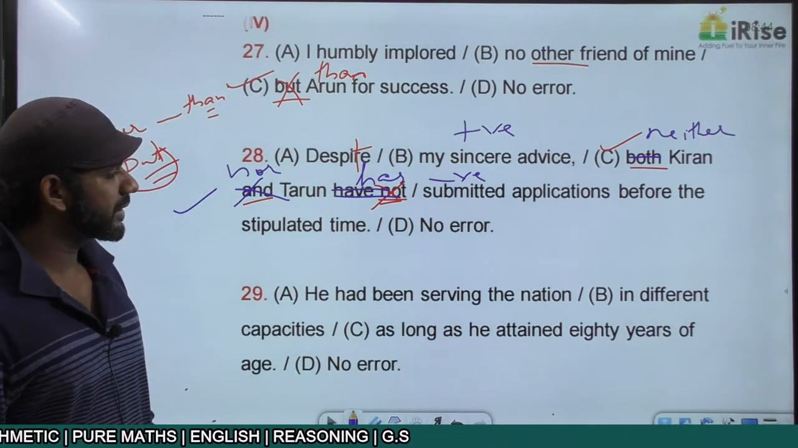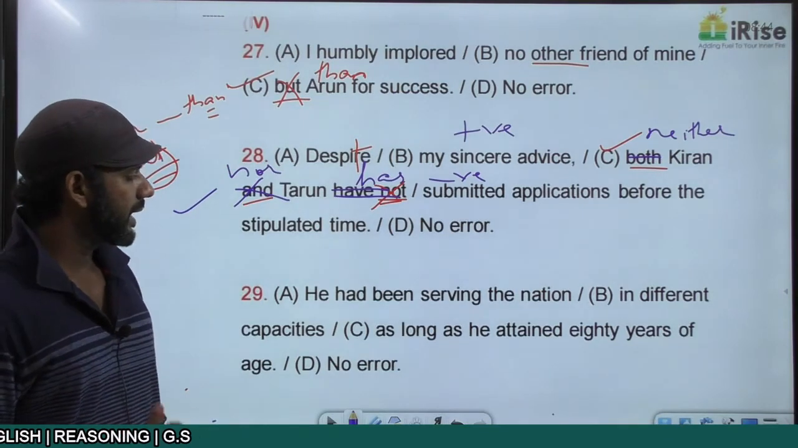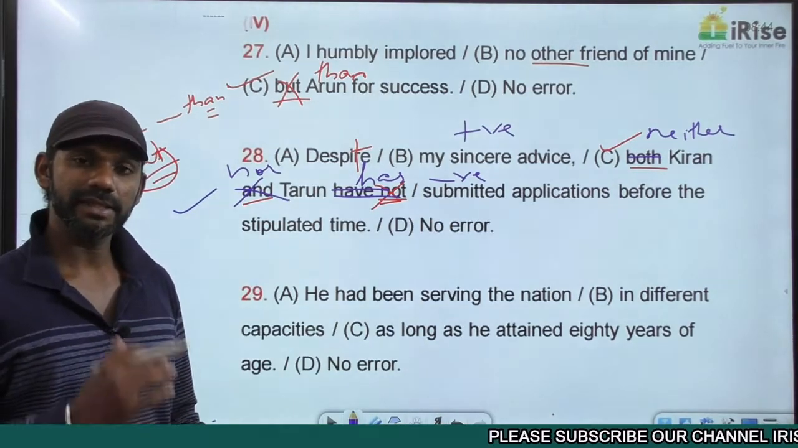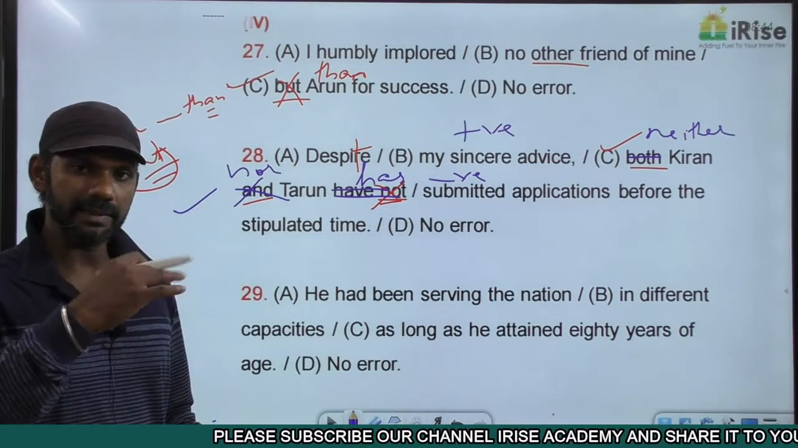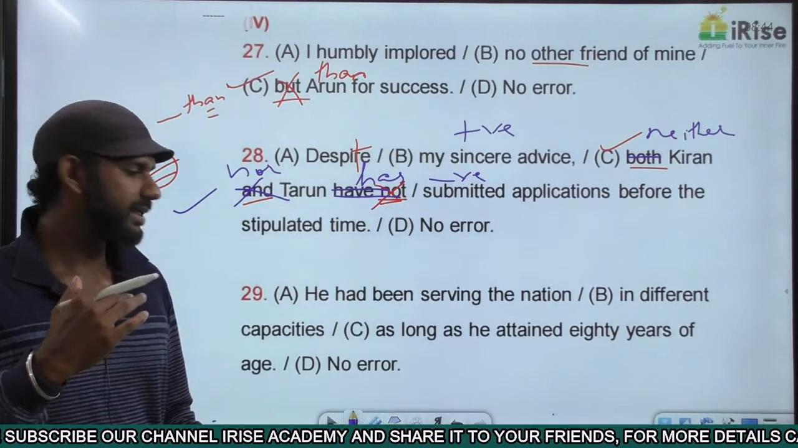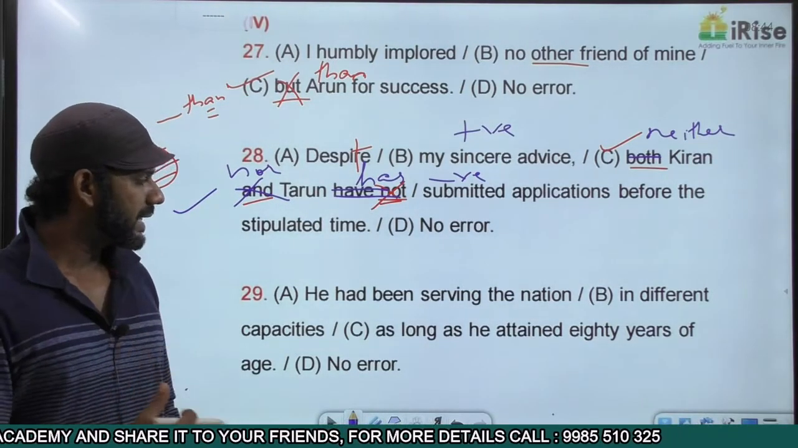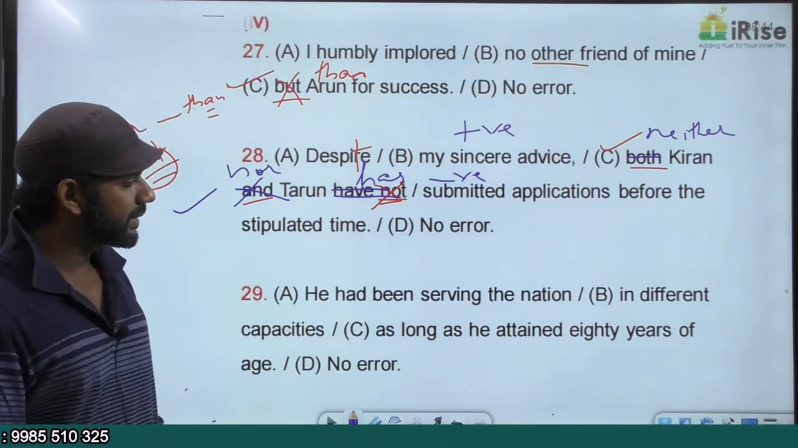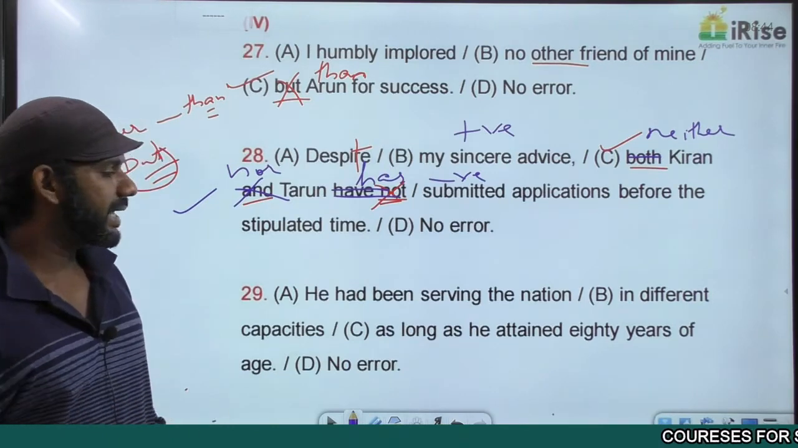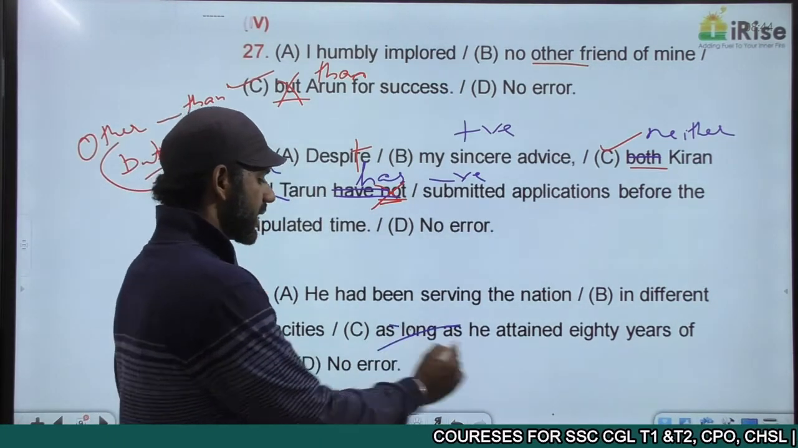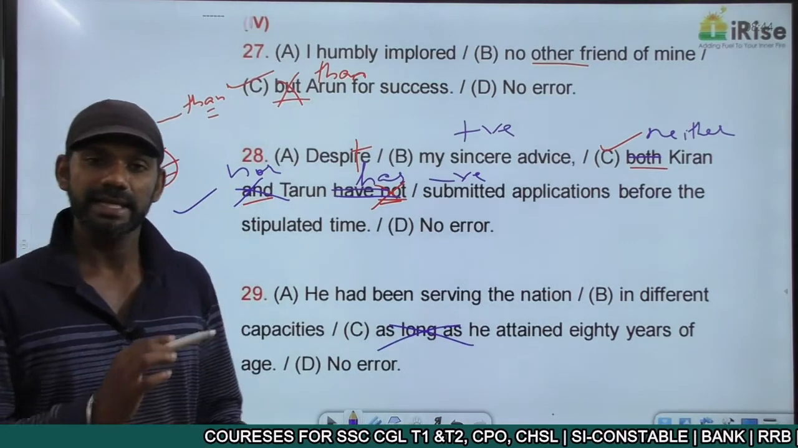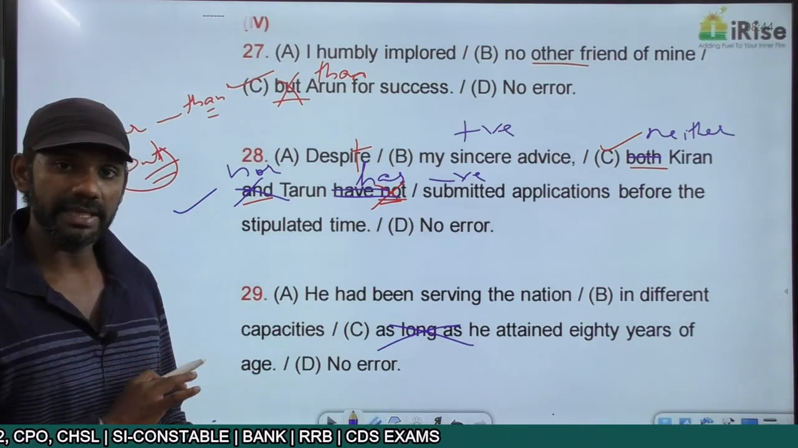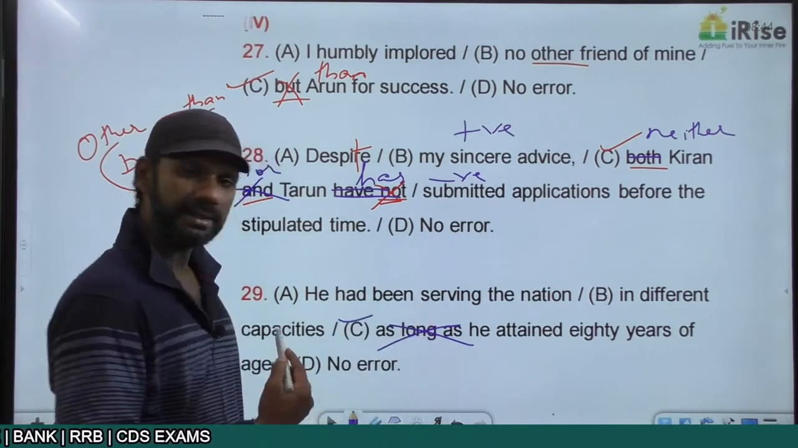He had been serving the nation in different capacities as long as he attained 80 years of age. Now the meaning of this statement is till the time he attained 80 years of age, he had been serving the nation in different capacities. That must be the meaning. He had been serving the nation in different capacities as long as he attained 80 years of age does not make any sense. Every sentence must make sense. As long as he attained 80 years of age does not make any sense here. So the error in the statement is in part C.